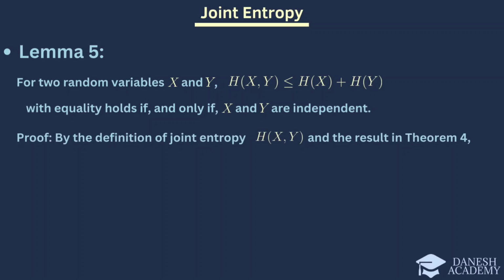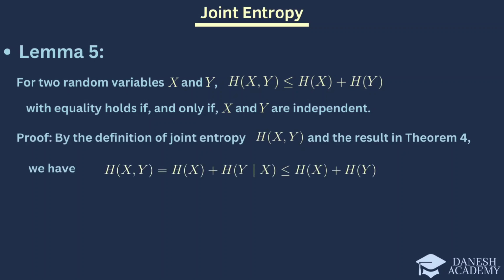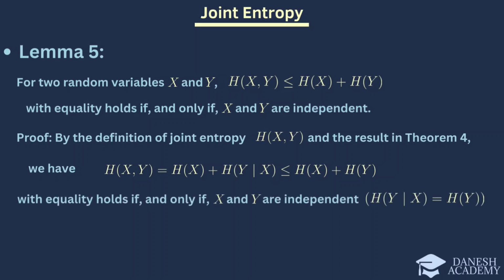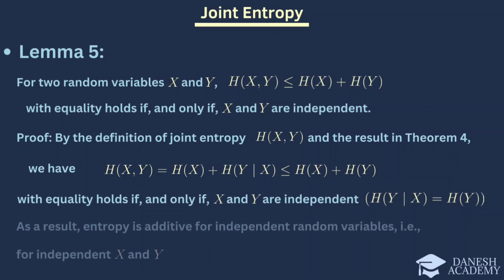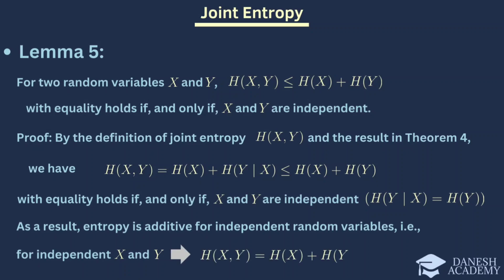By the definition of joint entropy and using the result from Theorem 4, we have this equation. Since conditioning reduces entropy, we know this. Therefore, we have this equation. As a result, entropy is additive for independent random variables, which means this equation when x and y are independent. This lemma is crucial in understanding how joint entropy behaves, particularly emphasizing the additive nature of entropy for independent variables.